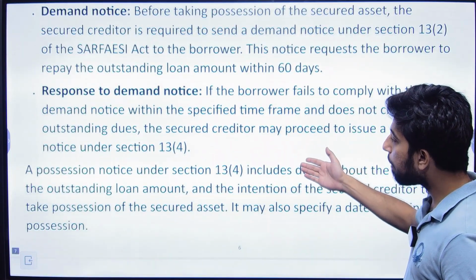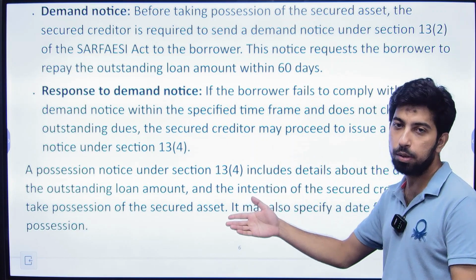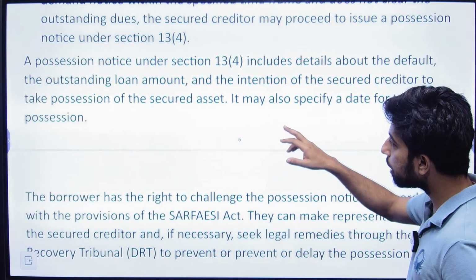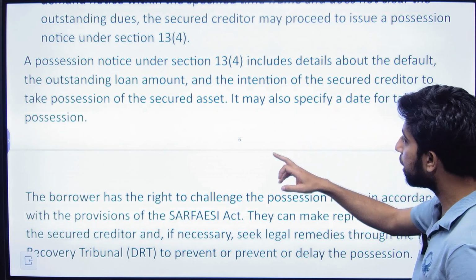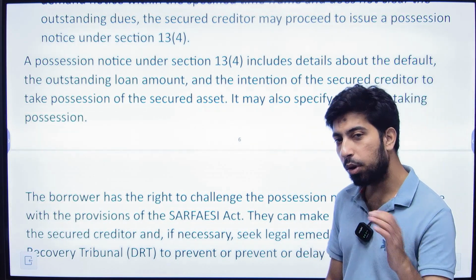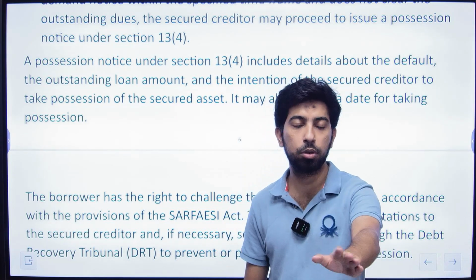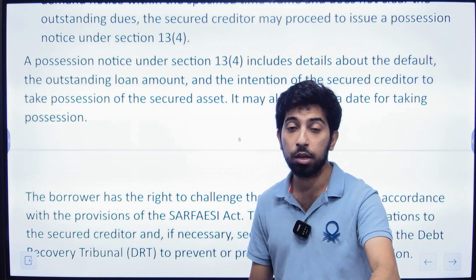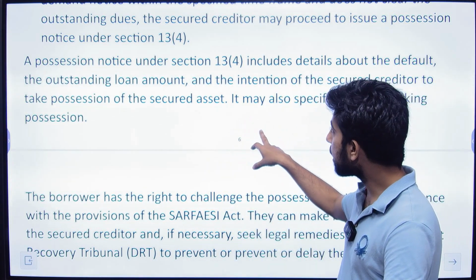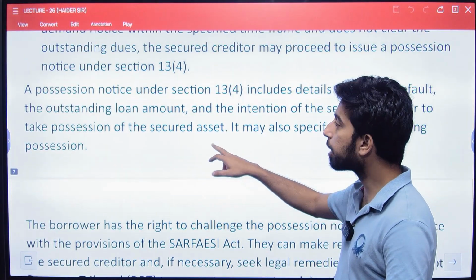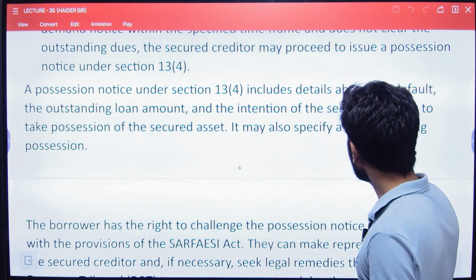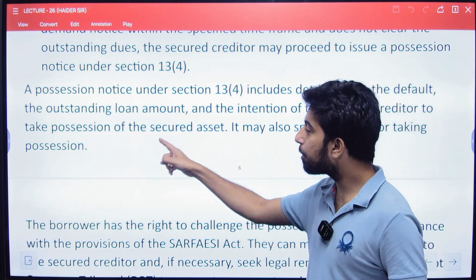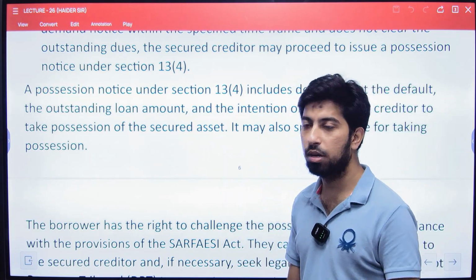Then response to the demand notice, that is within 60 days, has to be served. A possession notice under section 13.4 includes details about the default, the outstanding loan amount, and the intention of the secured creditor to take possession of the secured asset. For example, whatever the creditor has kept as mortgaged or pawned with the bank or the financial institution, there's another notice that has to be served with regard to the recovery of the secured assets. So the default, the outstanding loan amount, and the intention of the secured creditor to take possession of the secured asset has to be mentioned in the notice.